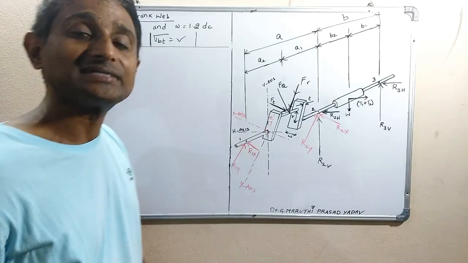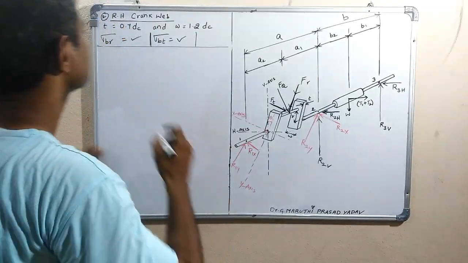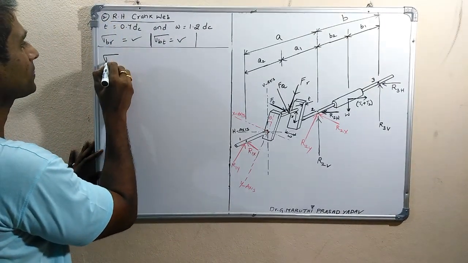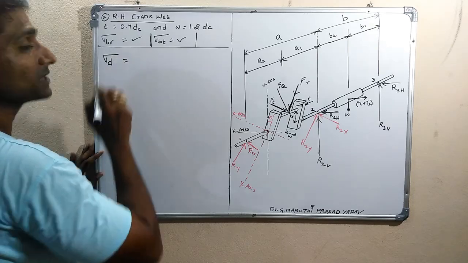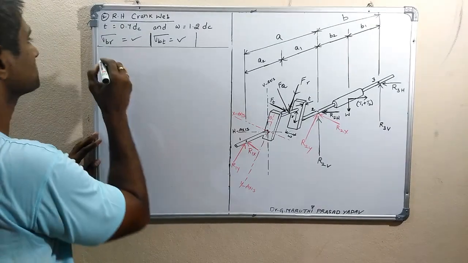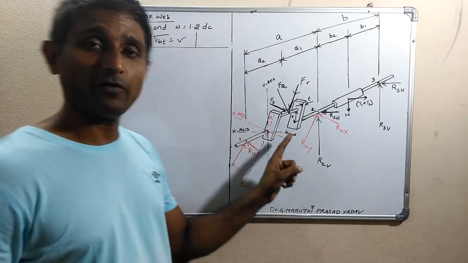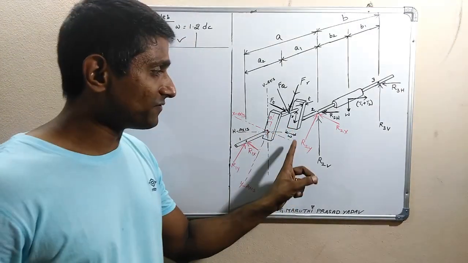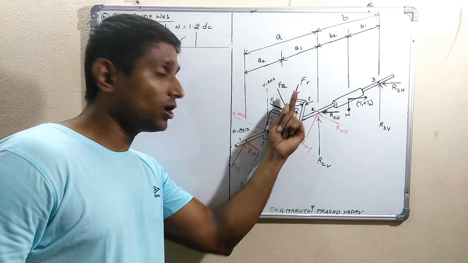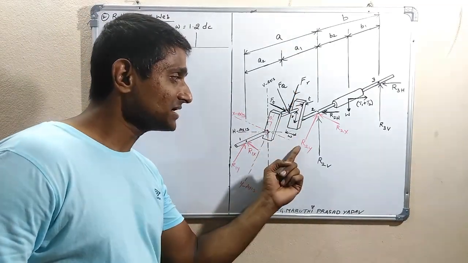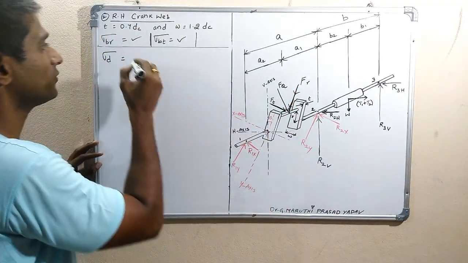Now the third one is direct compressive stress. Now we are doing it for the right hand web. So for the right hand web, along the y-axis, the reaction is R2y.